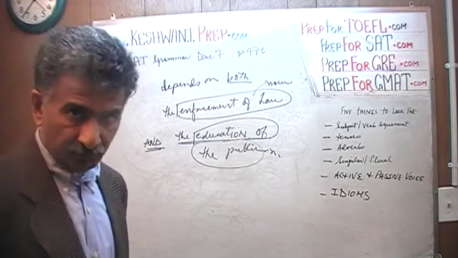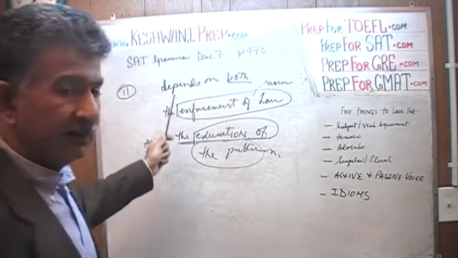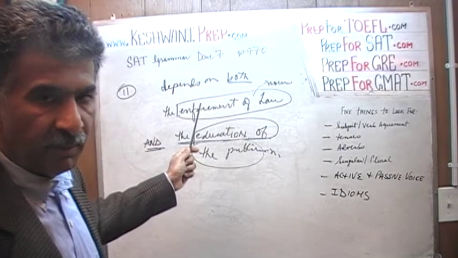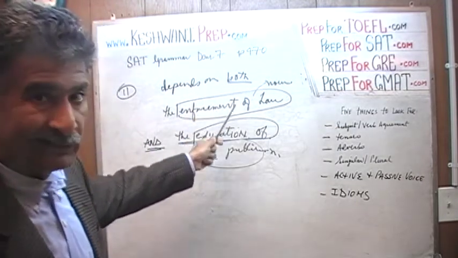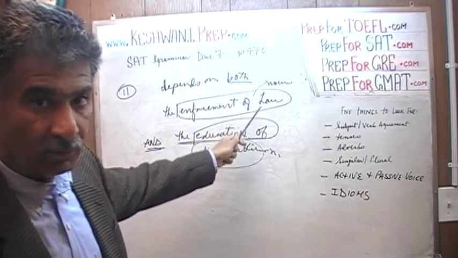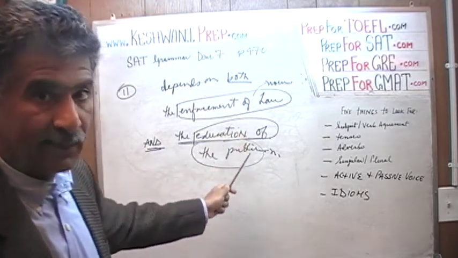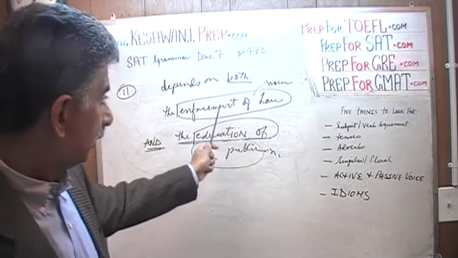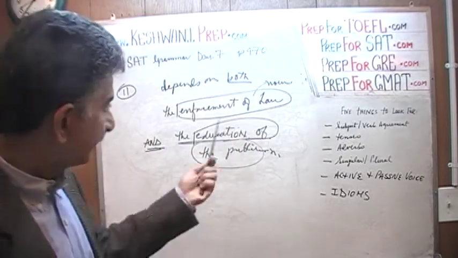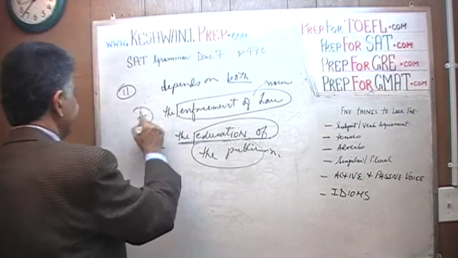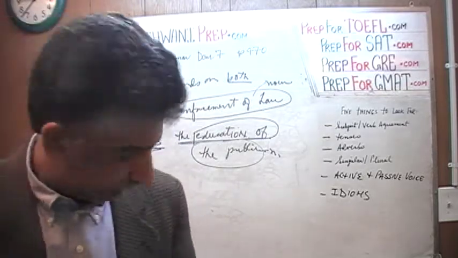So it has to read one more time. It has to read either the survival of many species depends on both enforcing the law and educating the public, or enforcement of the law and education of the public. This is fine. The answer is A. There is nothing wrong with it.